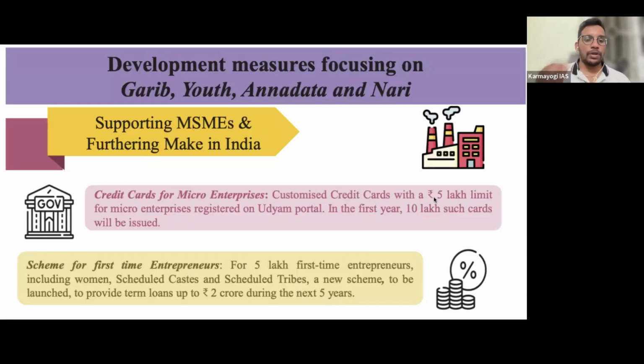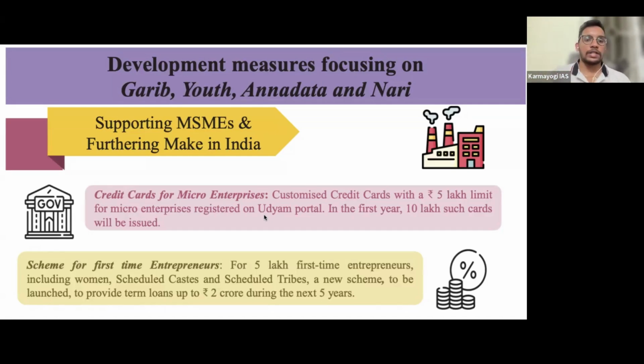Whatever micro units are there. It's not even MSMEs actually, but micro. We will see the classification of small and medium later, but this is specifically related to micro enterprises. Remember, in the exam they may say credit cards for all MSMEs were proposed by the government, but it is only for micro enterprises, and that too up to a 5 lakh limit. The government has also kept one more condition: they have to register on the Udyam portal. The Udyam portal gives support to MSMEs. Every MSME will be registered so that it becomes more organized.